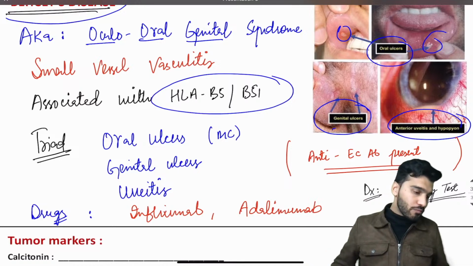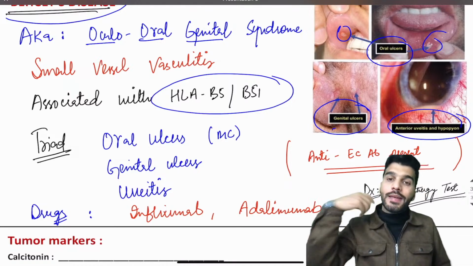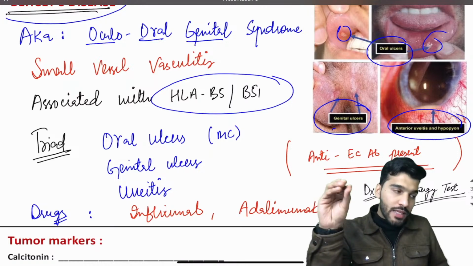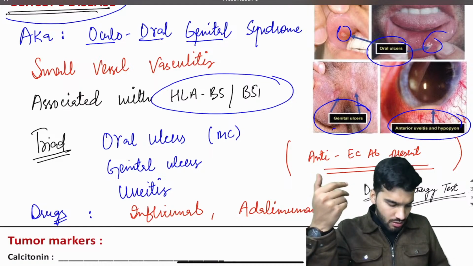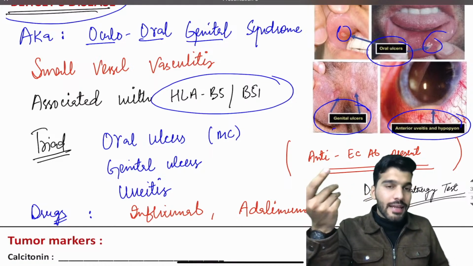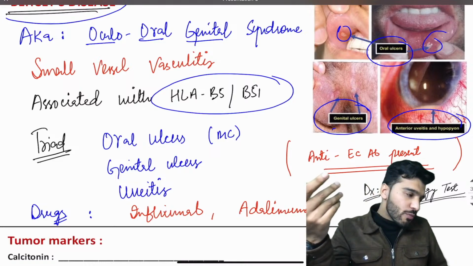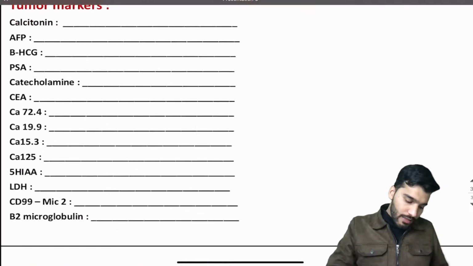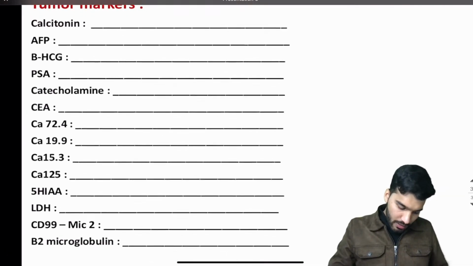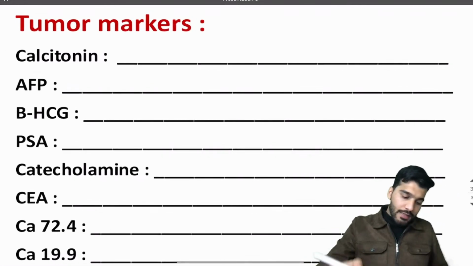Now let's discuss the important tumor markers. They can ask you some conditions. They can give in a clinical case that the tumor marker calcitonin or P53, PSA, catecholamines are increased. Depending upon the tumor marker, we'll try to integrate all these tumor markers with their conditions, so that at least there will be revision. Is that clear? So let me write the first one, calcitonin.